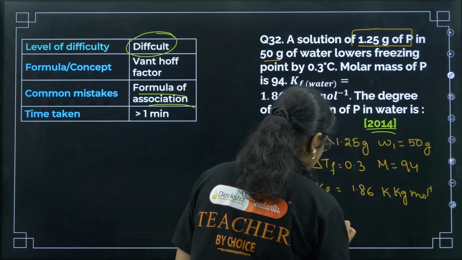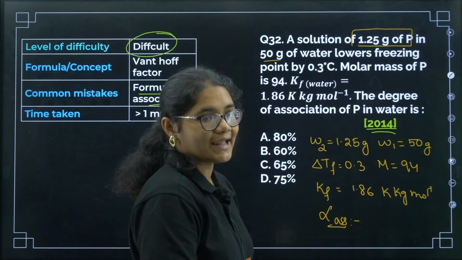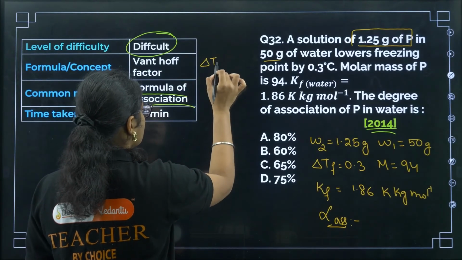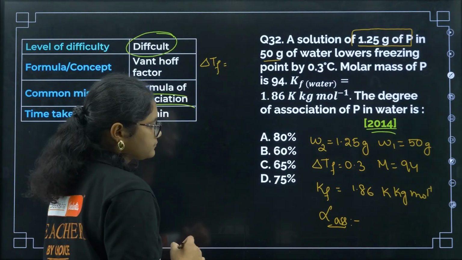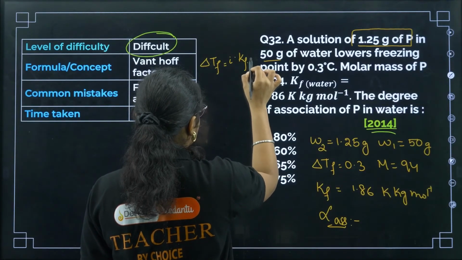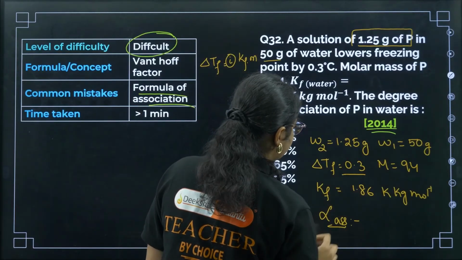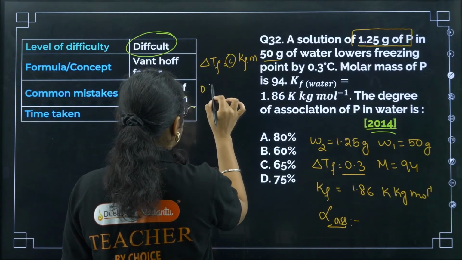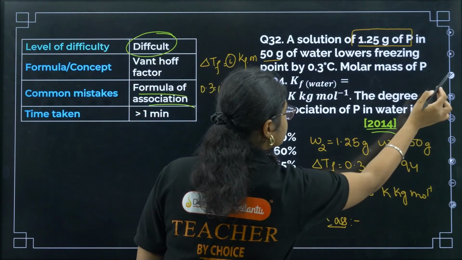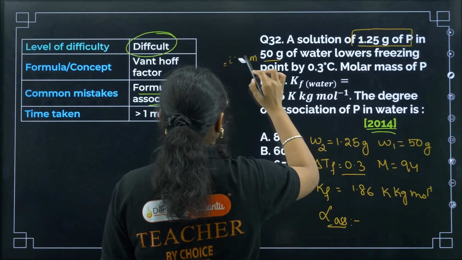You need alpha, the degree of association. For that, first we need to calculate the i value. So what is the formula we know? Delta Tf is equal to i into Kf into m. First we need to calculate the i value.